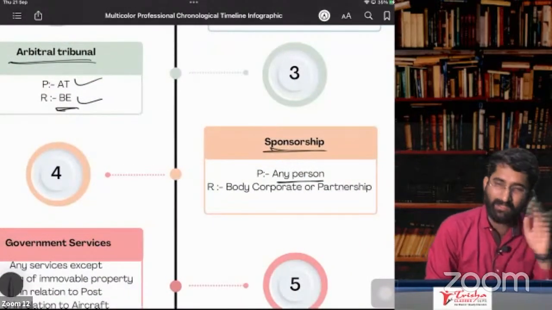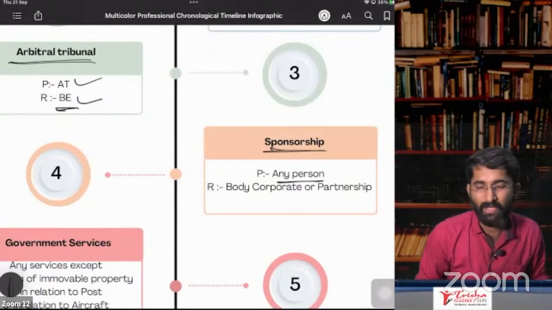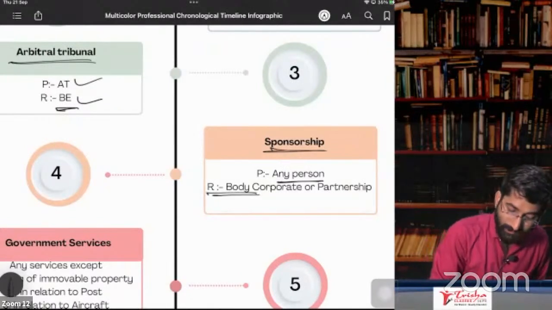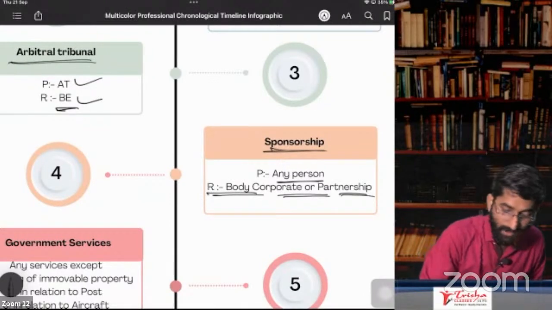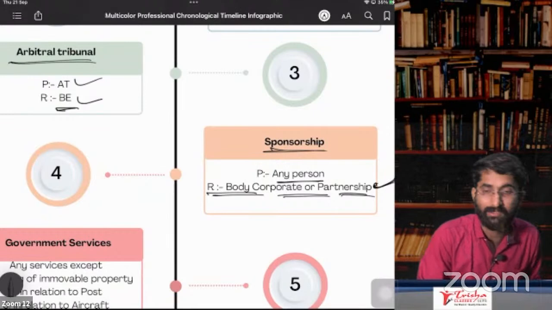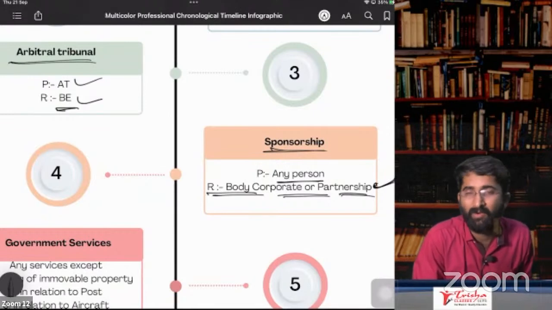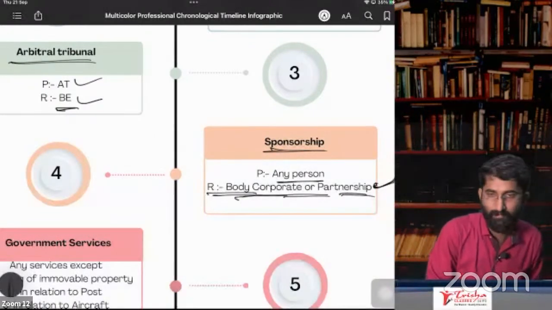Next one is sponsorship services. The service provider is any person. Sponsorship: I am giving the sponsorship, and the recipient is a body corporate or partnership firm. Now they have to pay under RCM. Who? The partnership firm or that body corporate.